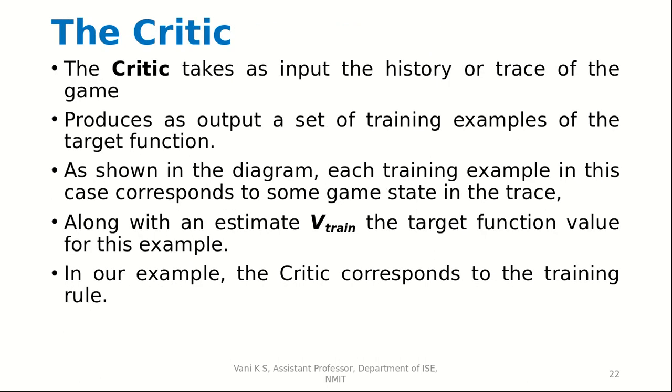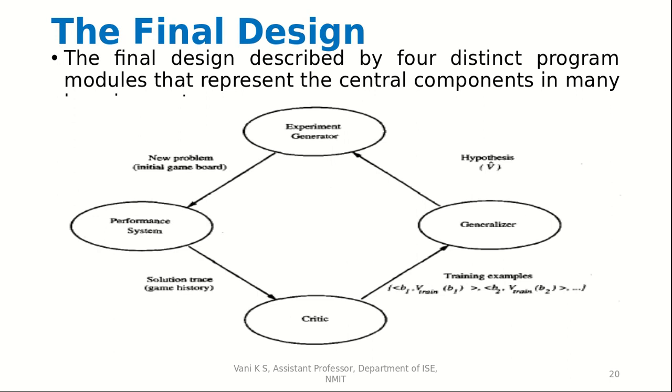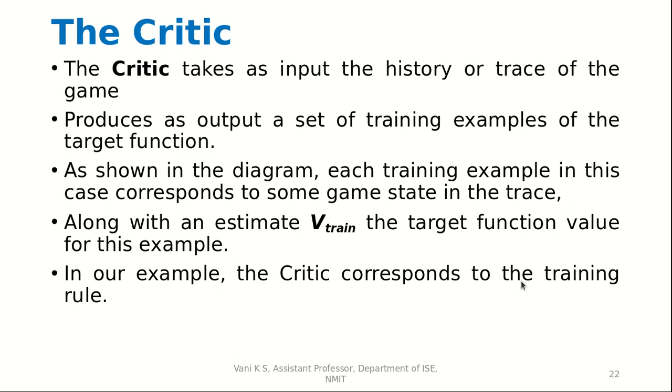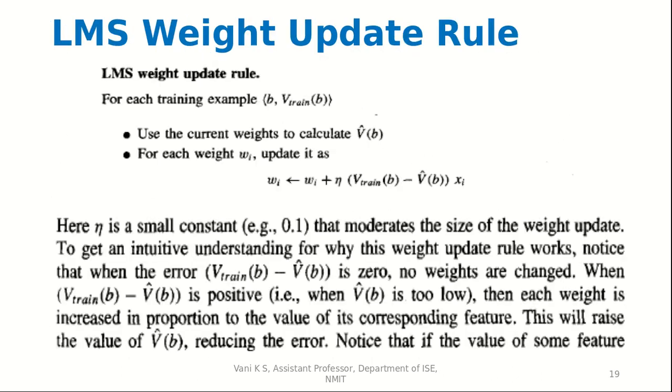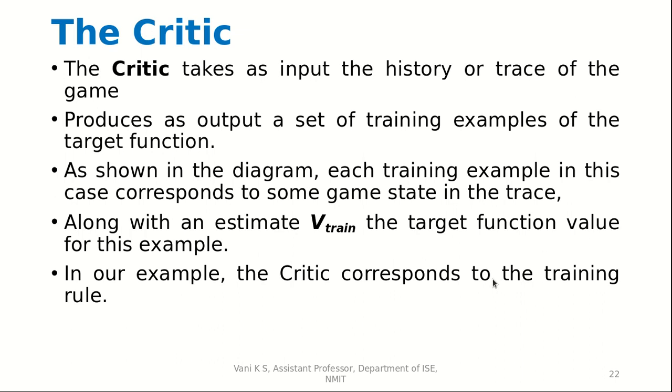Then comes the critic. The critic takes as input the history or trace of the game, or the trace of the solution, and produces as output a set of training examples of the target function. As shown in the diagram, each training example in this case corresponds to some state, along with an estimate of the target function value for this example. So in our example, the critic corresponds to the training rule.